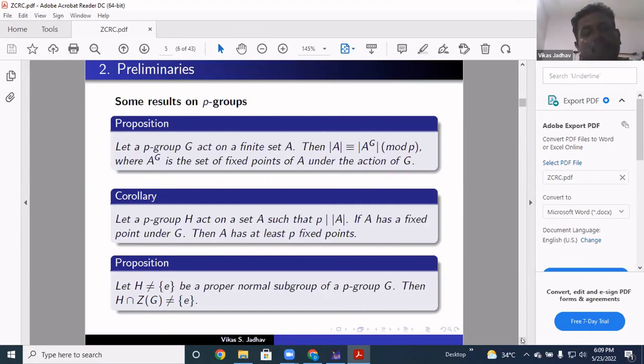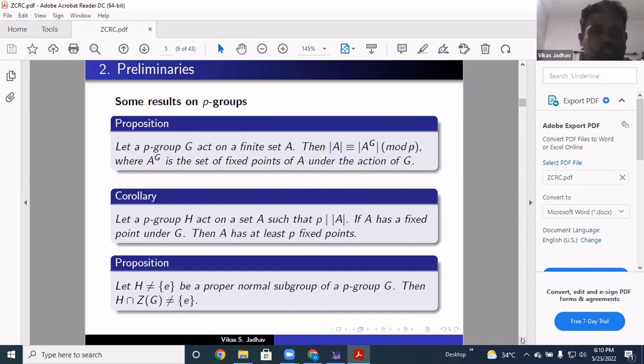For computing the Z classes of p-groups of order less than or equal to p raised to 5, we have used some basic results from p-groups.